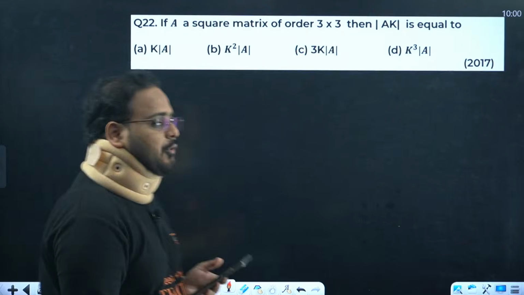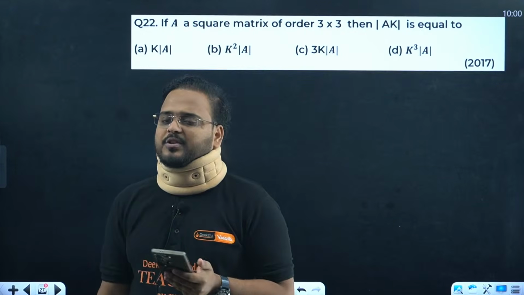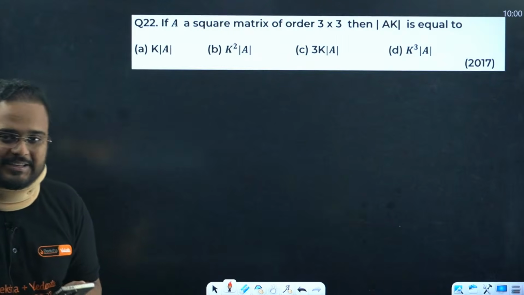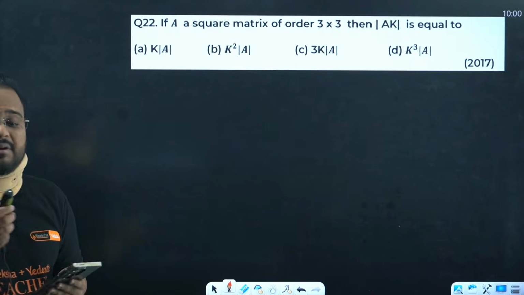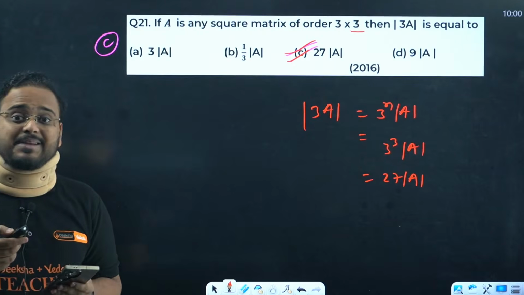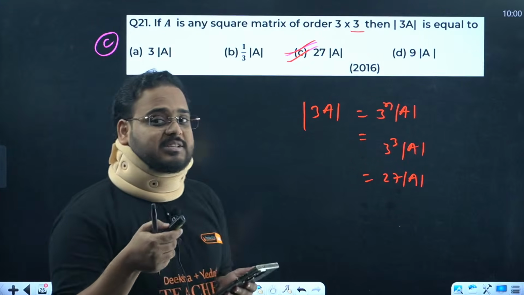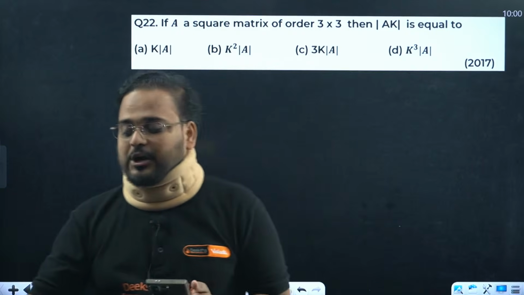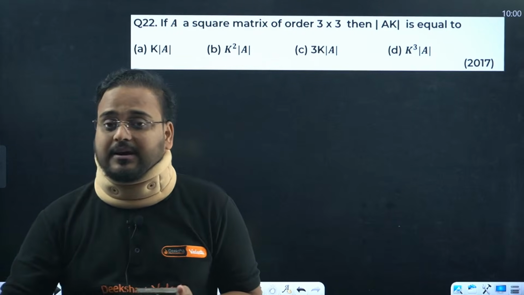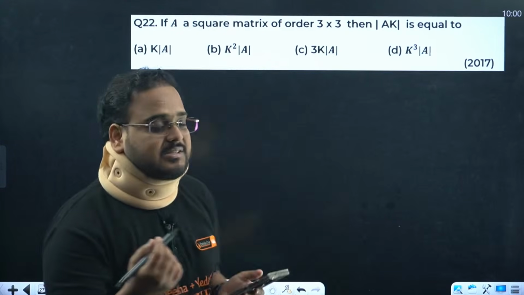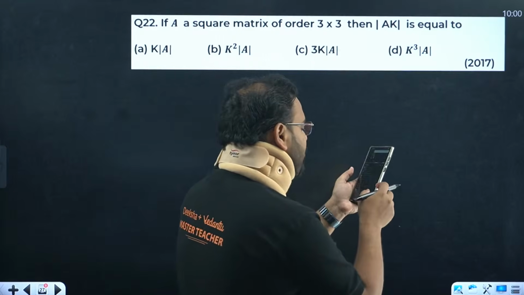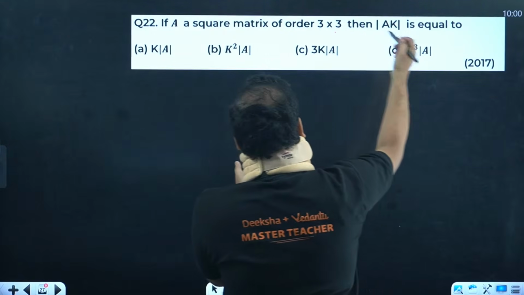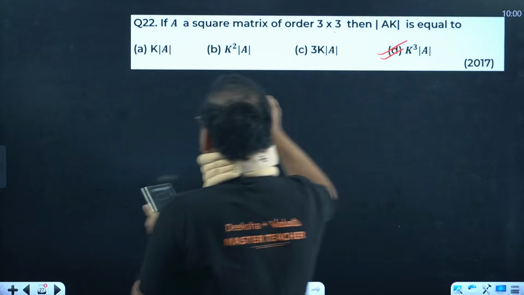Question number 22 now. Square matrix of order 3 cross 3, same property. Oh my god, this is an important one. Check here, 2017 PYQ, 2016 PYQ. This is 2016, this is 2017. Can you see that? That's how important properties of determinants are. So the answer over here is simply what? No prize for guessing. This question's answer is K power n, option D.